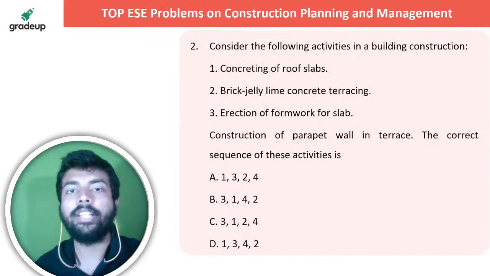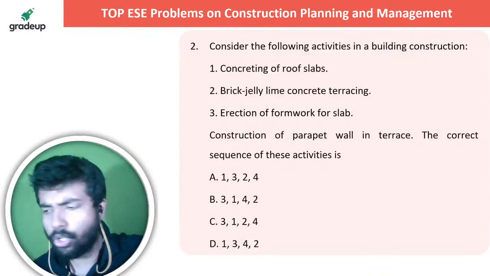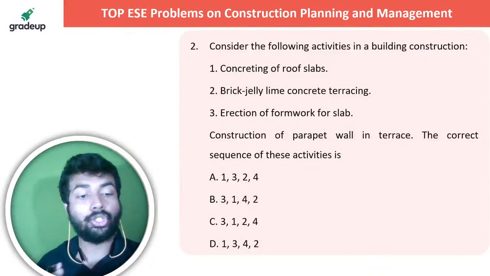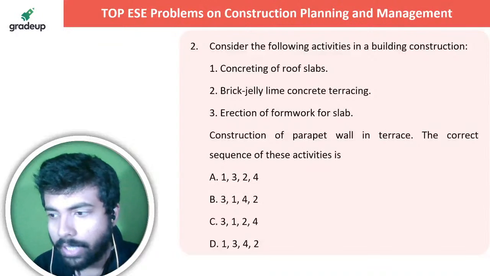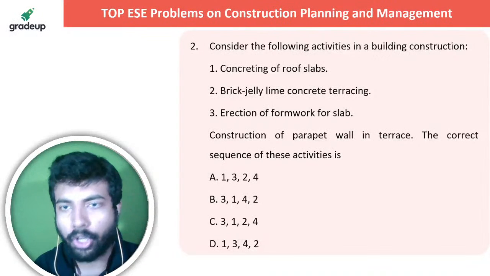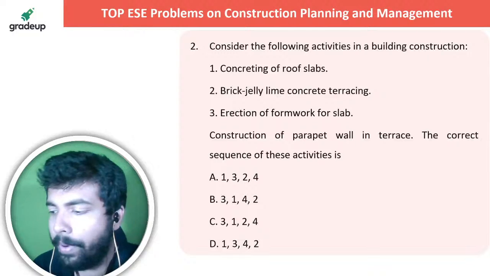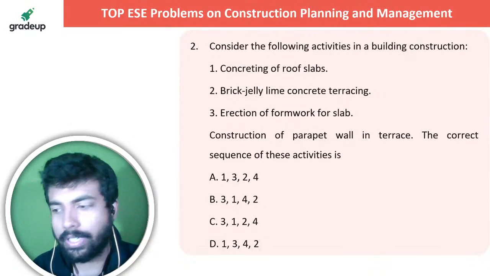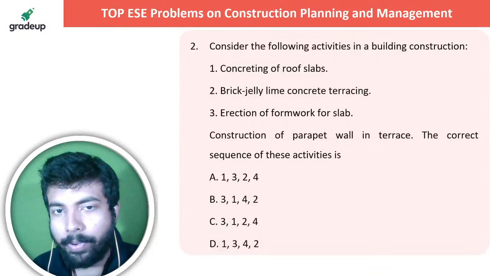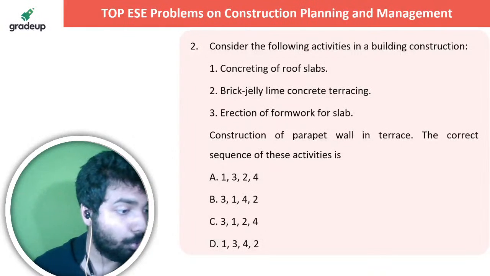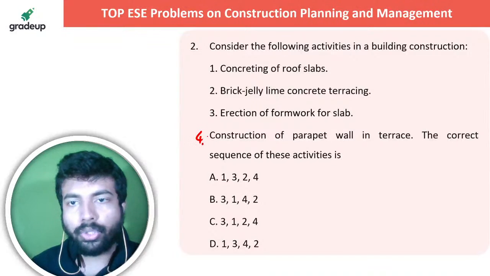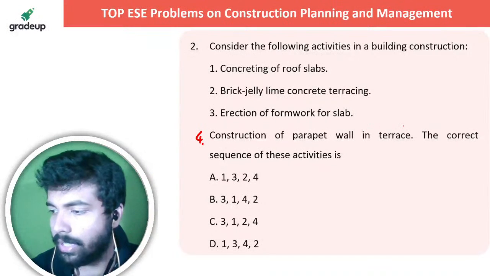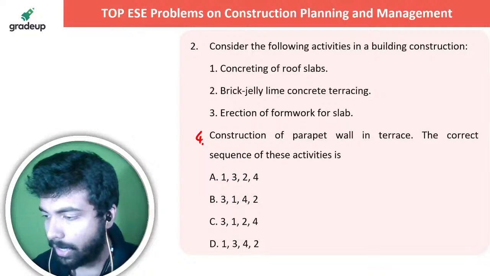Hello, Devlina. The next question is up on your screen. Let me know in the live chat section. This is also a pretty basic question based on your common sense. Consider the following activities in a building construction: concreting of roof slabs, brick jelly lime concrete terracing, erection of formwork for slab, construction of parapet wall in terrace. Okay, this is the fourth one. Yeah. So the correct sequence of these activities is, let me know in the live chat section.